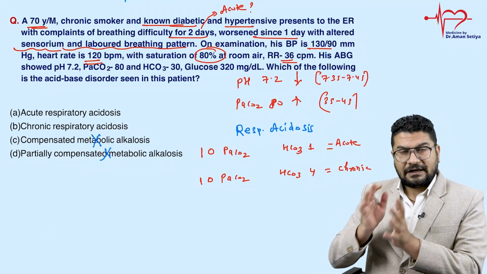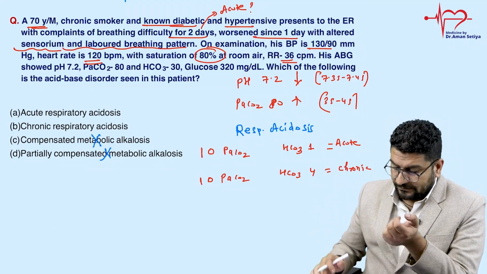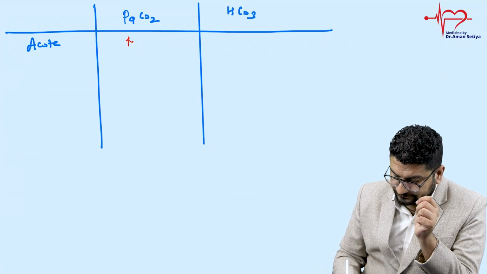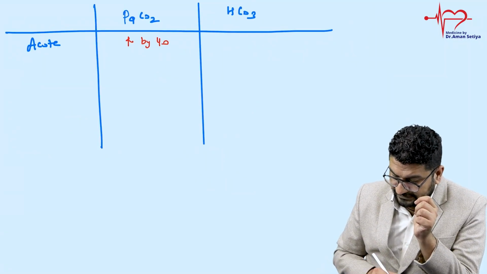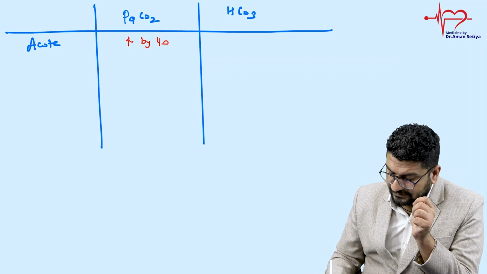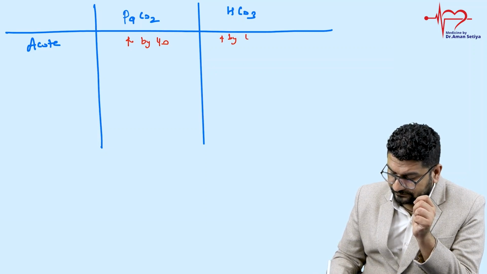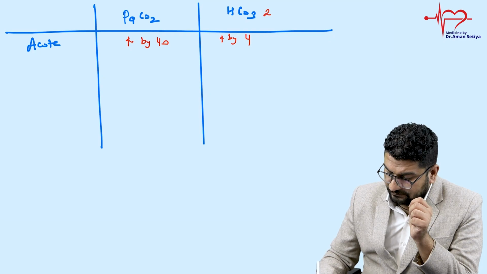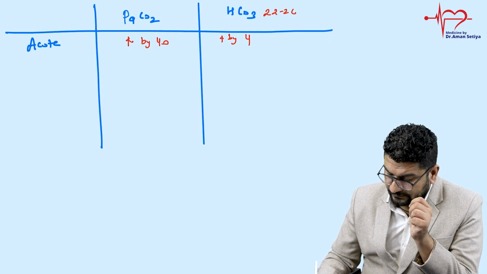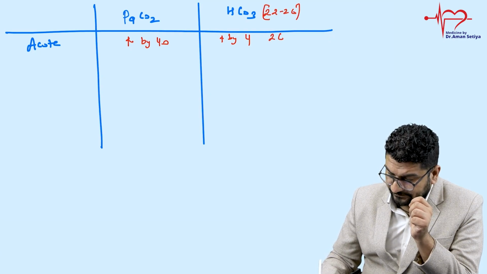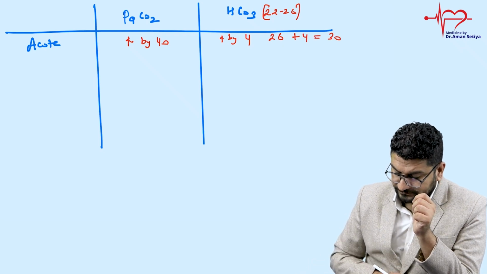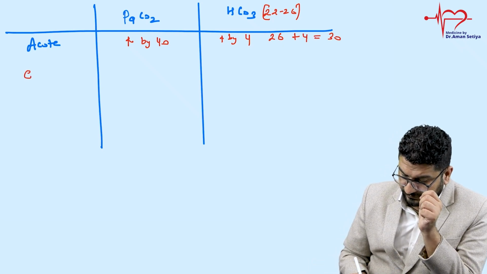Let's say on average 40 is normal. So 40 is increased, meaning it is increased by 40. Then in case of an acute process, bicarbonate shall increase by 4. Normal bicarbonate is 22 to 26. If I take the maximum at 26, you will add 4. This will become 30.